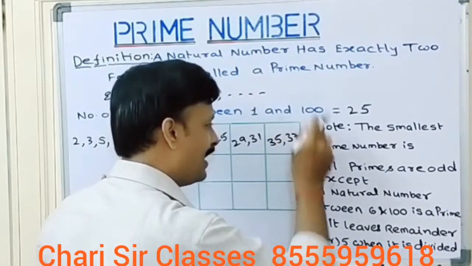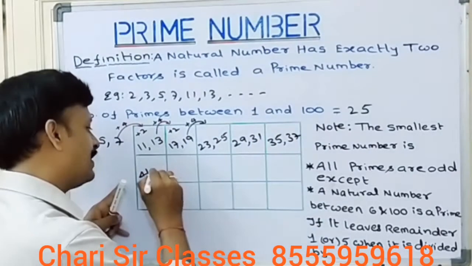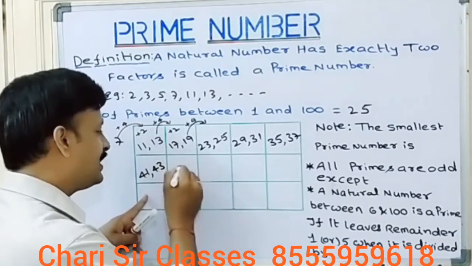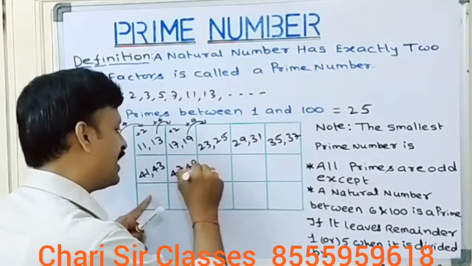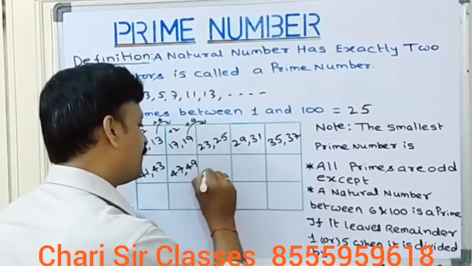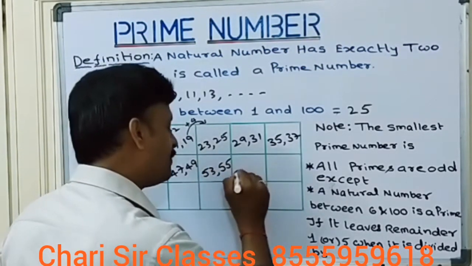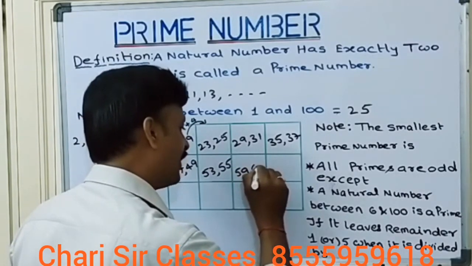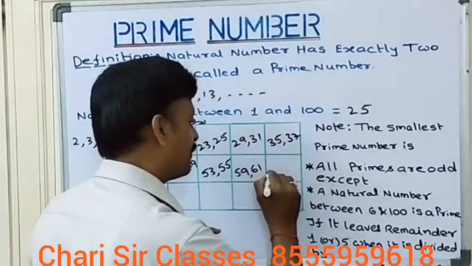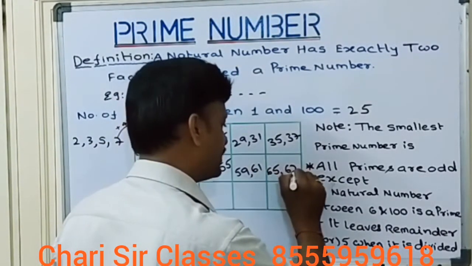Next, 37 plus 4 is 41, 41 plus 2 is 43, 43 plus 4 is 47, 47 plus 2 is 49, 49 plus 4 is 53, 53 plus 2 is 55, 55 plus 4 is 59, 59 plus 2 is 61, 61 plus 4 is 65, 65 plus 2 is 67.